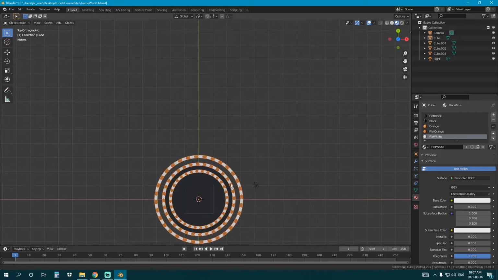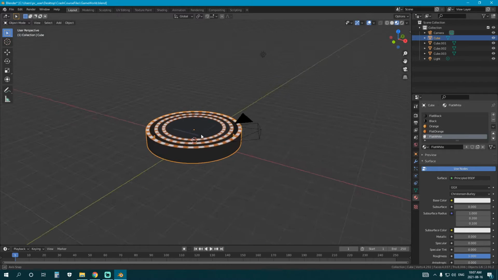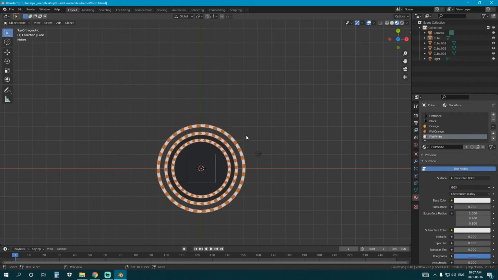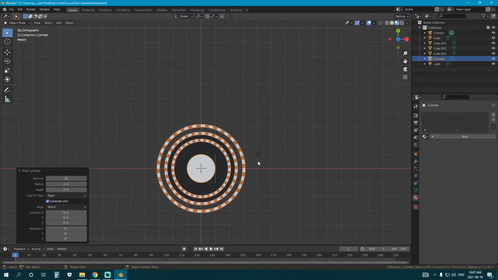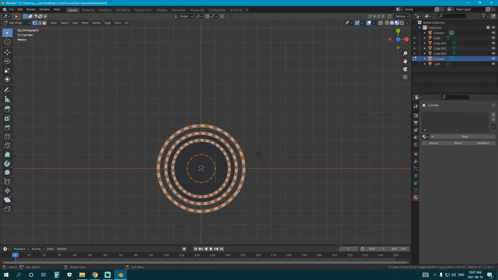So let's do something similar to this. Let's just do a cylinder. I want to do nothing on the faces, and I'll do 16 with geometry. Okay, so I'll just place, maybe this one's going to be right here.